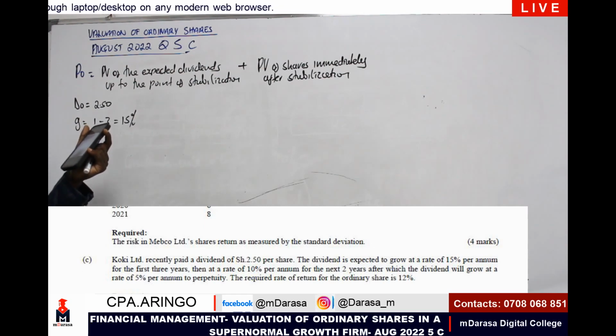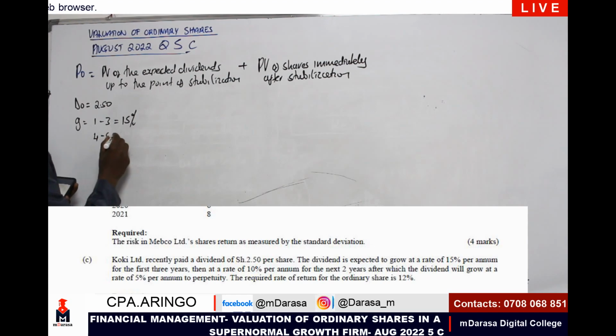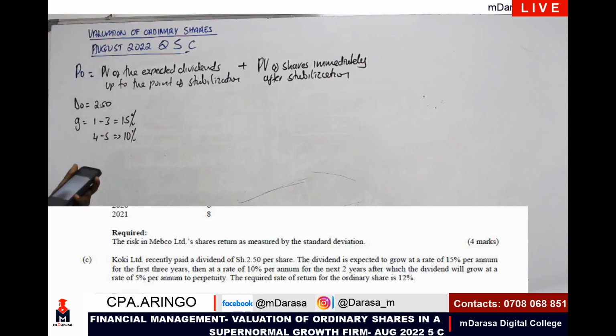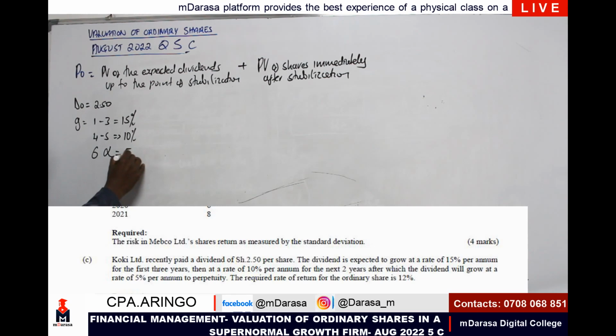Then at the rate of 10% per annum for the next 2 years, so years 4 to 5 at 10%. Afterwards the dividends will grow at a rate of 5% per annum to perpetuity, so year 6 onwards, to a period that we don't know, at the rate of 5%.